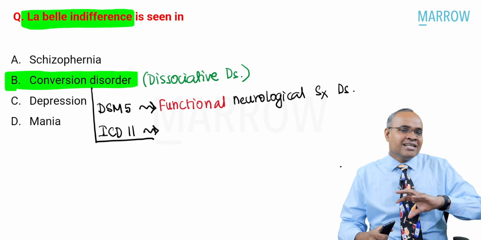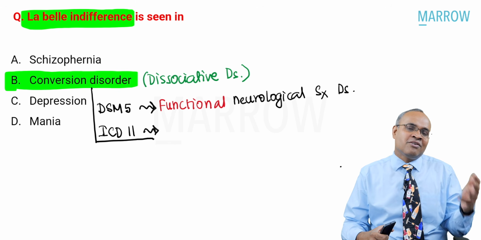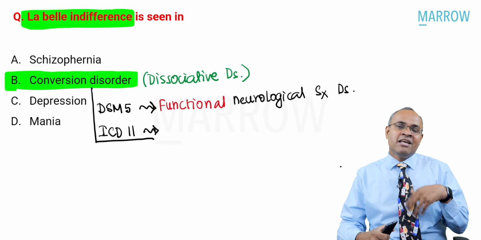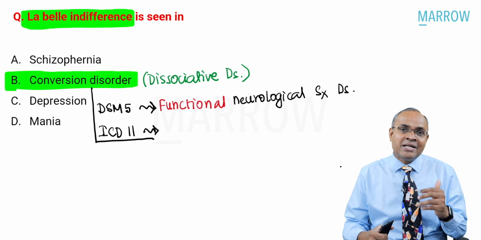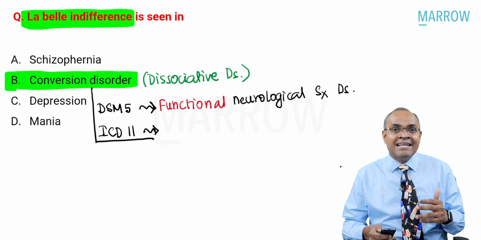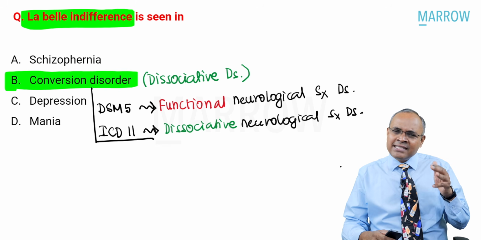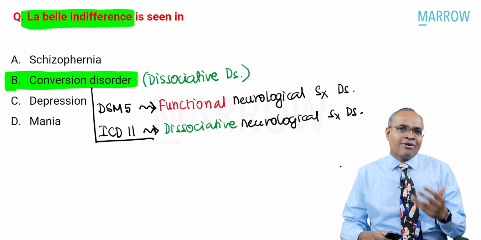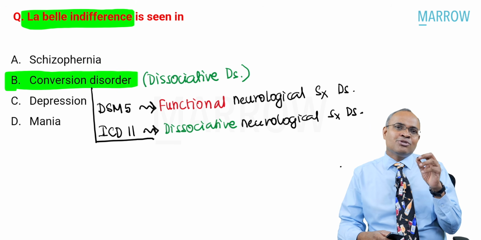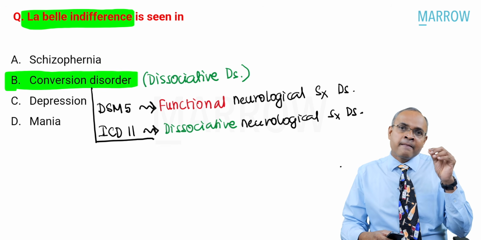Now, hysteria is a very old term which is used for conversion disorder. The newest term, if you want to use, is functional neurological symptom disorder as per DSM-5. Now, what is the ICD-11 name? The ICD-11 name is dissociative neurological symptom disorder. Now, there is one difference here you should also remember.